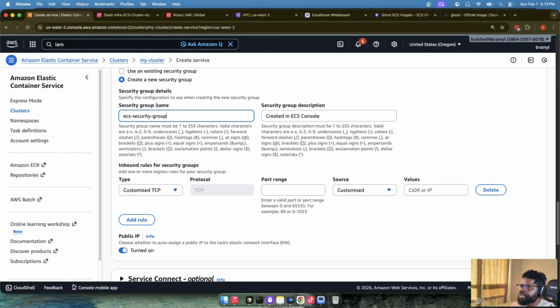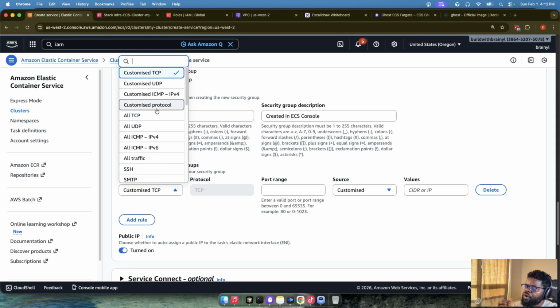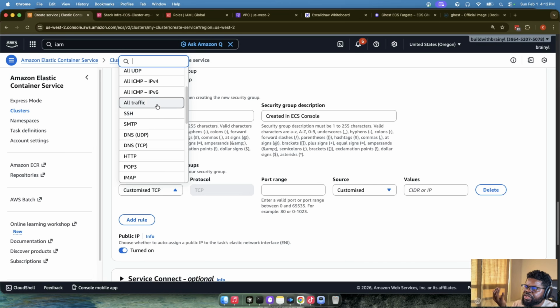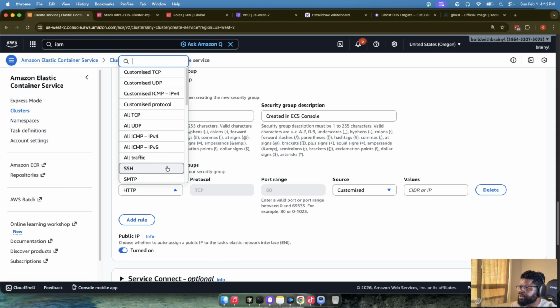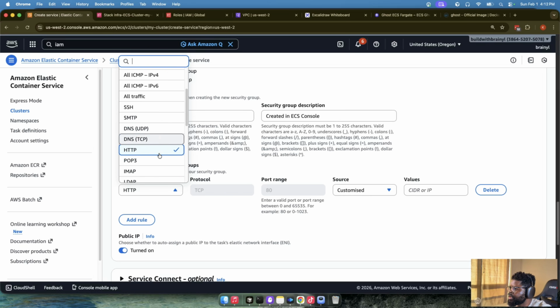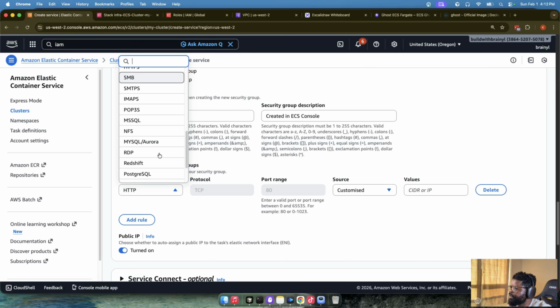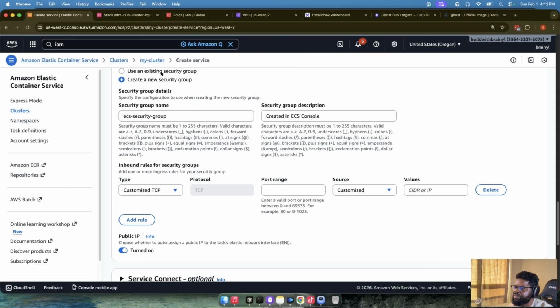So the first thing we're going to do is create a security group. We'll say we want not all traffic, basically. We really want you to be able to get to the service using a particular port, so a TCP port. So let's see which port we are going to use. Custom TCP, right? The port itself, we know it. It's going to be this particular port, because that's where we're exposing.